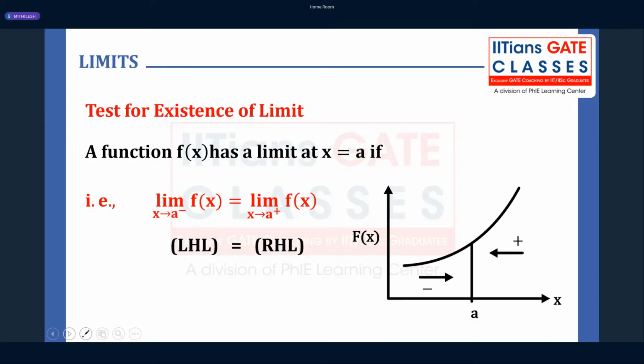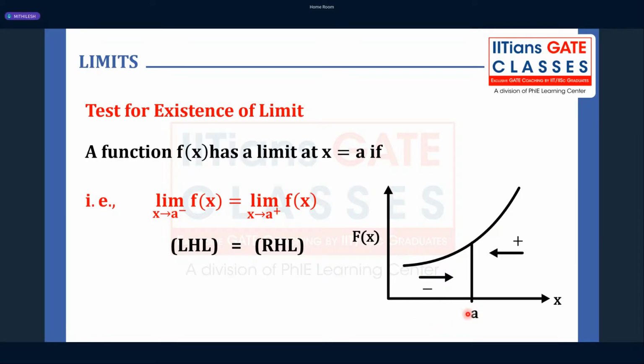Another point we have is the test of existence of limit. When we say a limit exists, let's consider a random function. I have drawn a certain function f of x here, and the point of interest is a.